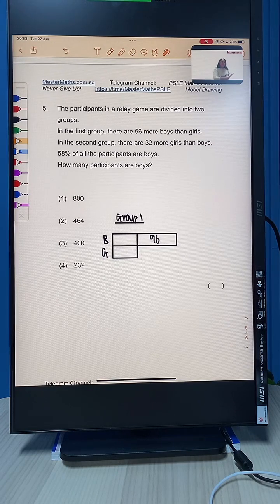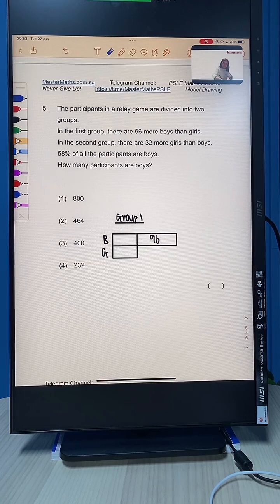Now, in the second group, there are 32 more girls than boys. Okay, before we go on to draw the second group, I am going to do something here so that it's not too confusing for you guys. We are going to move on to the third step first, which is this portion. 58% of all participants are boys. Straight away, if 58% are boys, how many percent are girls?